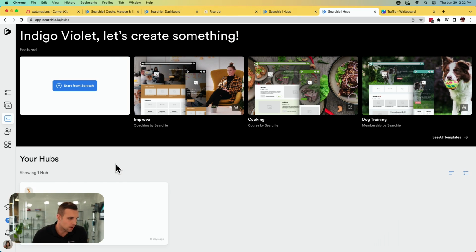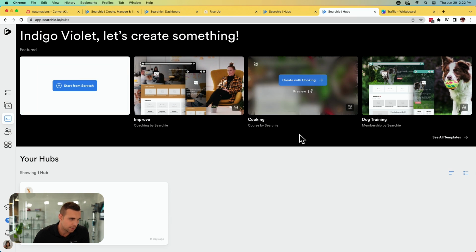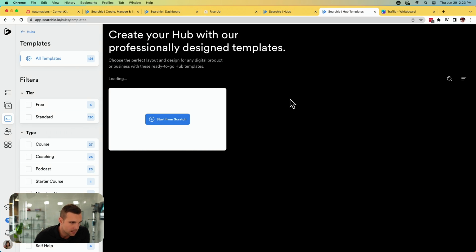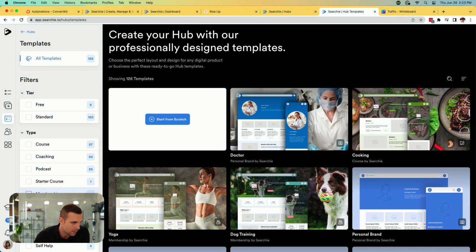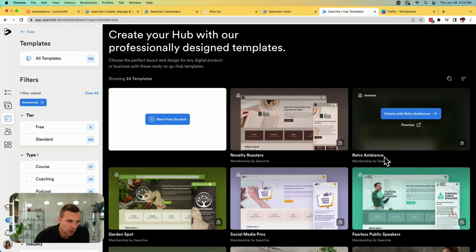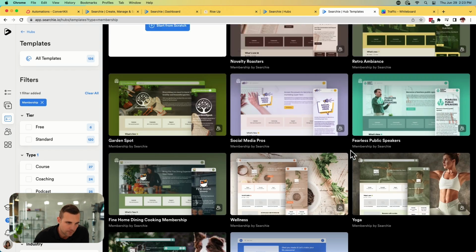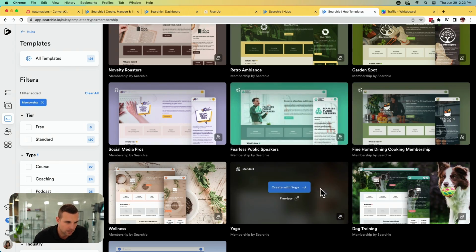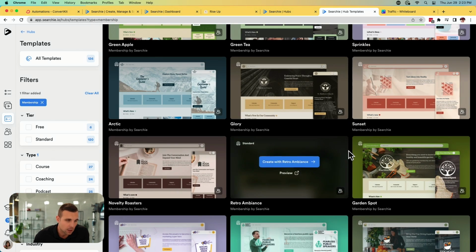All right, so now we're all logged in to the back end. This is where you'll come to in the hubs section. What you're going to want to do is create your hub. This is where you're going to deliver your membership content. And you can see there's tons of beautiful templates here that you can choose from, and you can sort whether you want it as a membership, a podcast, coaching, what have you. You can look through these templates, find one that is a good layout for you, and then you can just quickly tweak it, change out some photos, change some colors around, and you'll be ready to go right out the gates.